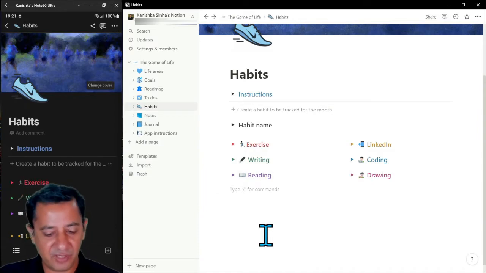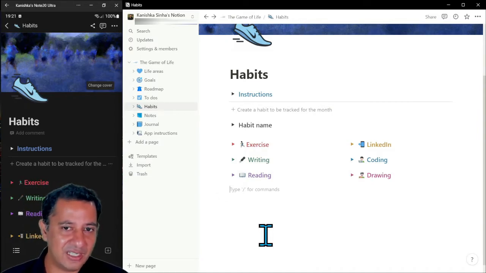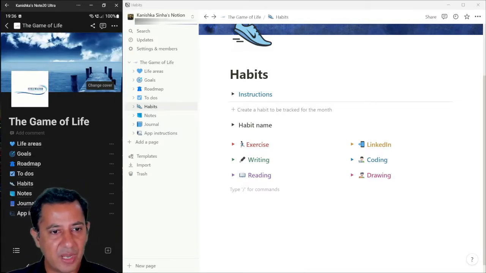It's very flexible and versatile. You can use it in many different ways. It's a document. You can structure it however you want. Let me tell you a little bit about how I use the notes function over here.